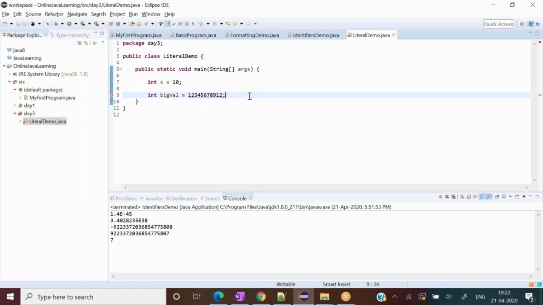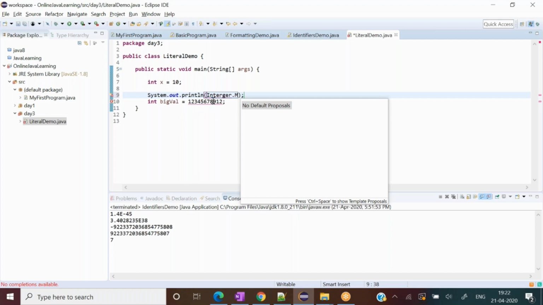We already discussed the integer, that it has a certain maximum value, the other day, yesterday. Its max capacity is not enough to hold this value. Correct. One second, Integer.MAX_VALUE, okay, spelling mistake.